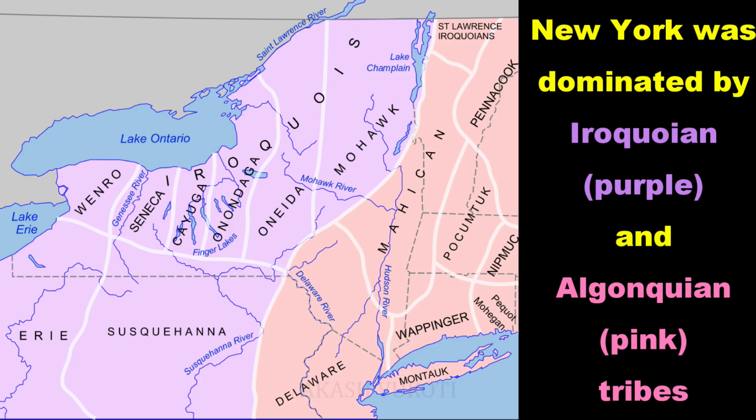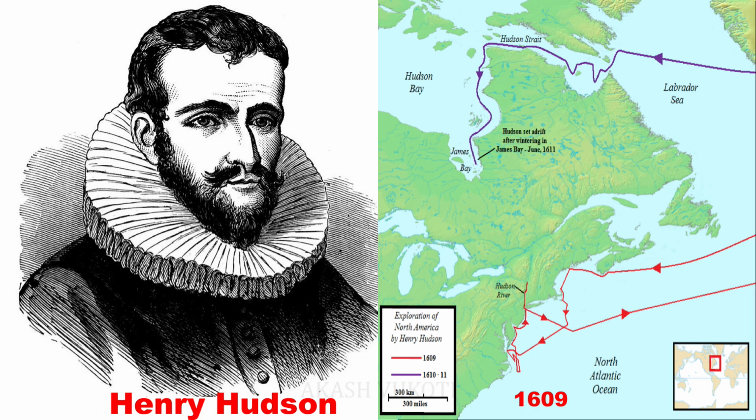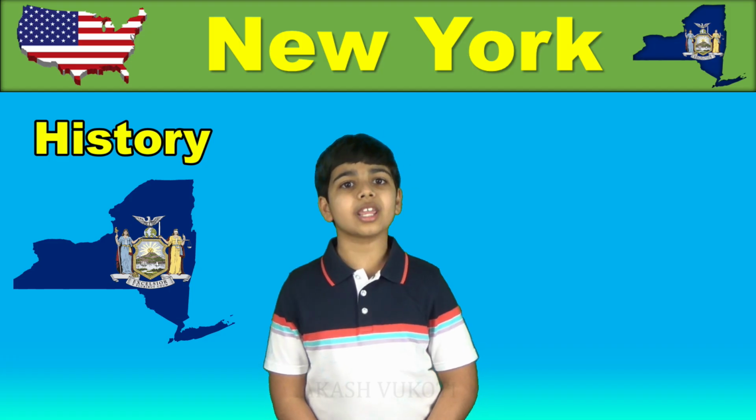They were the Iroquoian and the Algonquian. And then Europeans started arriving in 1524, led by the Italian Giovanni de Verrazzano, and the English explorer Henry Hudson landed in North America on behalf of the Dutch East India Company in 1609 and explored the region around the modern New York metropolitan area.